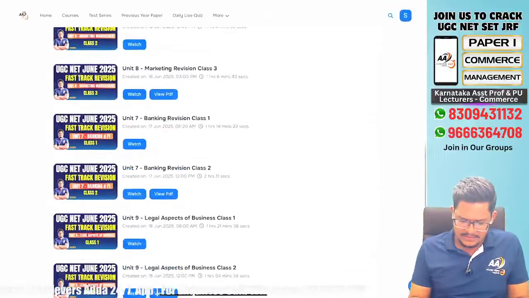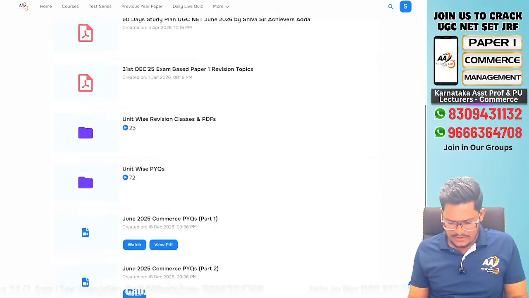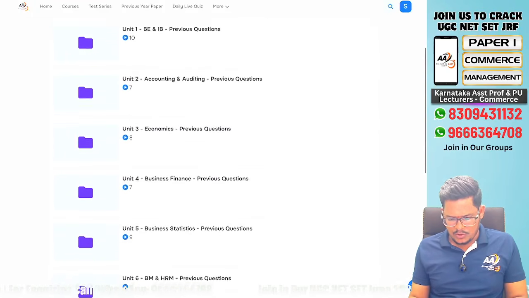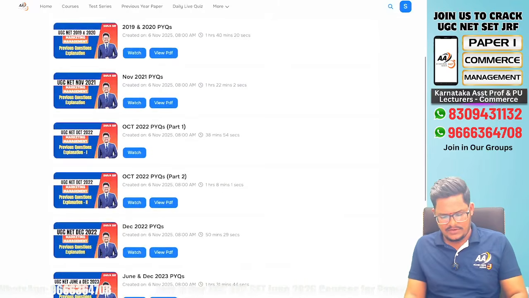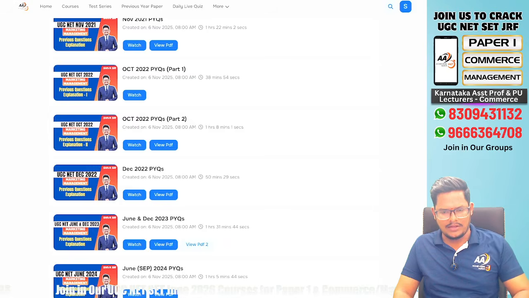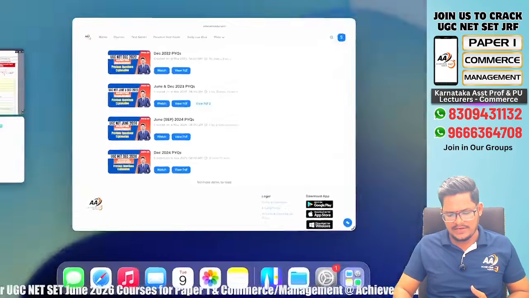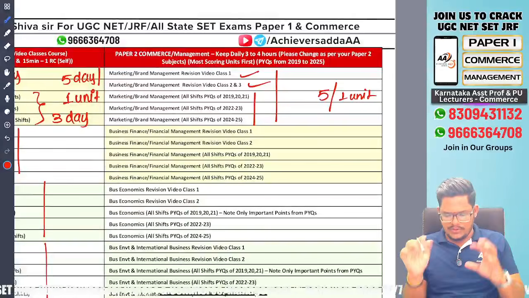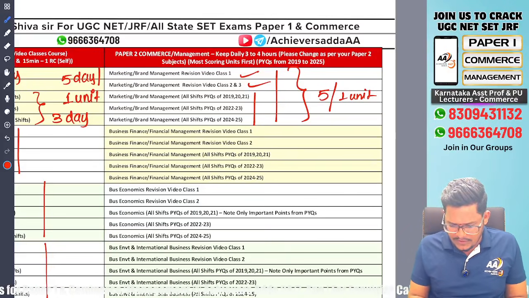Same like paper 1, we can see the paper 2 PYQs also here. Below that, unit wise PYQ. Go to the respective unit, you can find the PYQs of that unit. These are PYQs you can cover easily. Within less time you can cover all the previous year questions. PYQ and their PDF also have been provided. All put together, everything theory and PYQs are covered for paper 2.